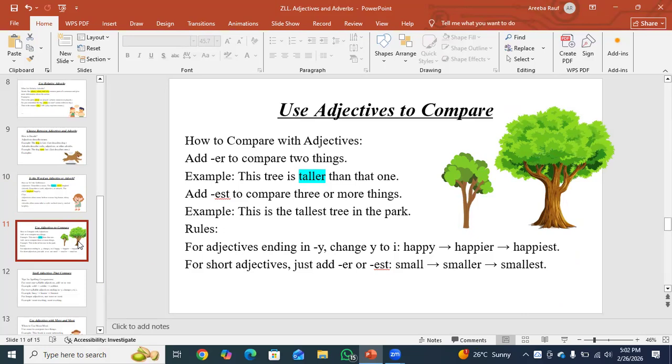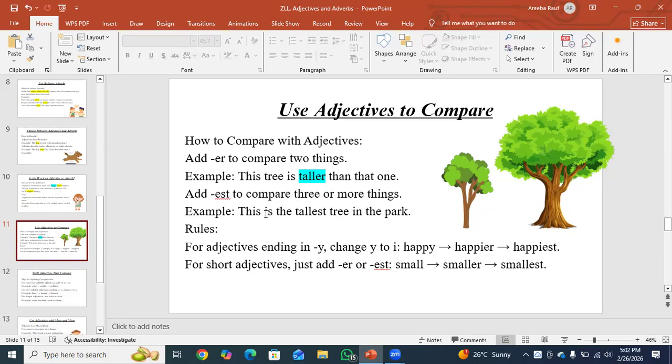Use adjectives to compare. How to compare with adjectives? When we have two things, we simply add er to the adjective to compare two things, like this tree is taller than that one. And add est to compare three or more things. For example, Burj Khalifa is the tallest building in Dubai. This is the tallest tree in the park.